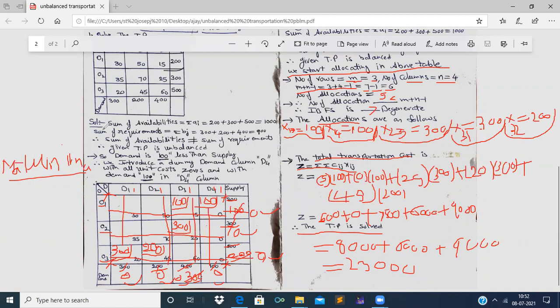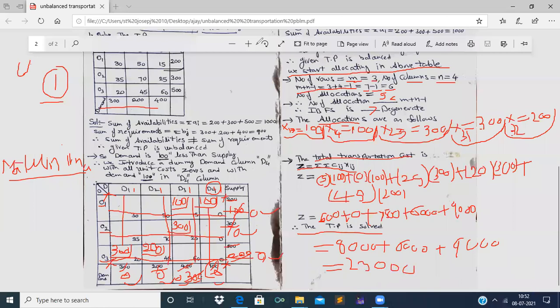Now, this is the first problem which is being solved, which is unbalanced with respect to demands. With respect to demands, see here we have included a dummy demand, that is D4 column with 100 demand with all unit costs as zeros. And now let us see the next unbalanced problem, which is unbalanced regarding supplies. So this problem is being finished.